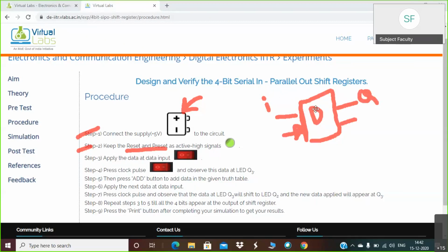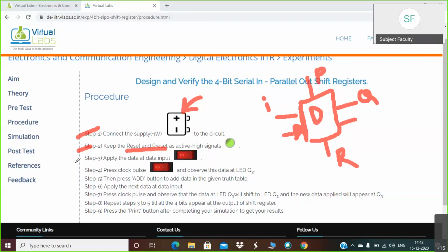Apart from these, there are reset and preset terminals. Reset will reset the output to Q equals 0, and preset will set the output to Q equals 1. So preset is Q equals 1 and reset is Q equals 0.